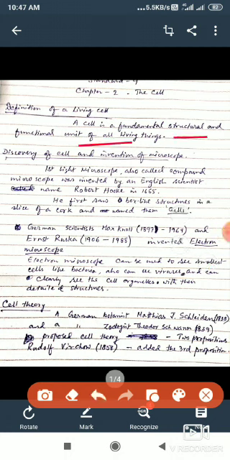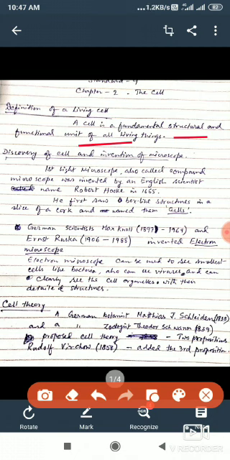Now, how do you know that there is a cell? This is a very difficult thing to understand. It was not understood until a remarkable invention took place long back in 1665.